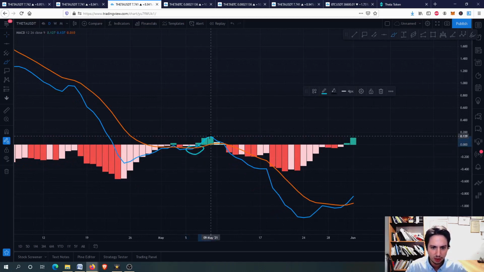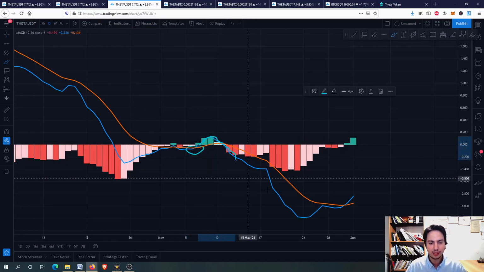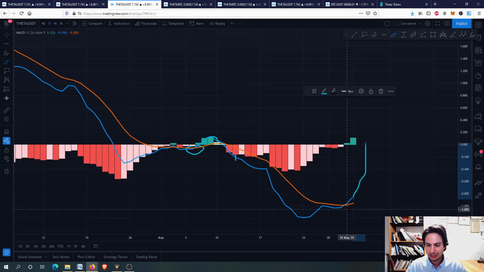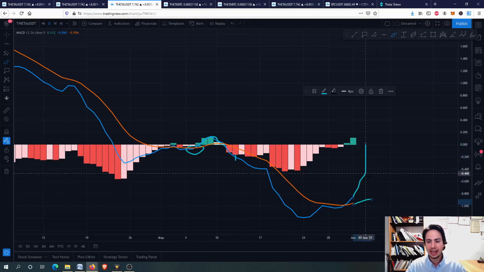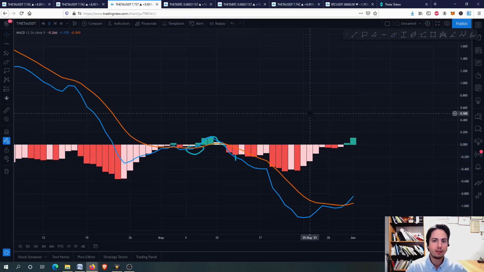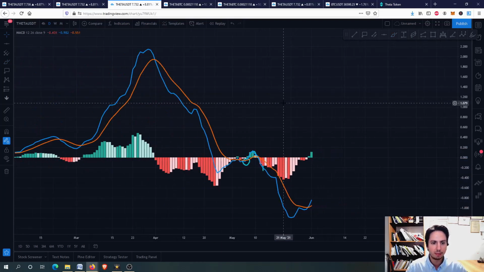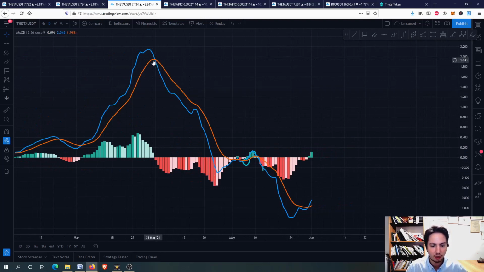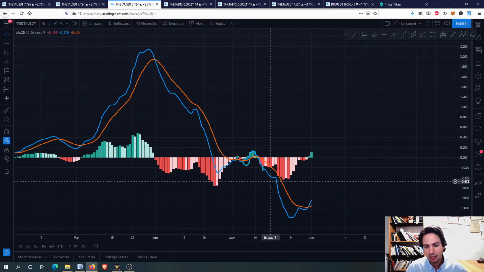For example, here we went all the way upwards, but we went really quickly down. What we need though is a huge momentum here going like this, and then we can say for sure that THETA will have a great future ahead for the midterm, because you can see here we are going all the way down from 31st March on the MACD on the daily frame. But for now, if we see a bullish recross and go up, then it will be very fine.